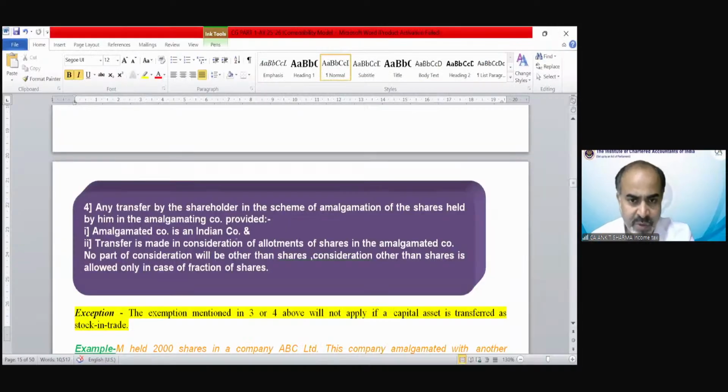Everything has been written over here. You can see any transfer by a shareholder, in the scheme of amalgamation, of the shares held by him in the amalgamating company is exempt, provided the amalgamated company is an Indian company and the transfer is made in consideration of allotment of shares in the amalgamated company. No part of the consideration will be other than shares. Consideration other than shares is allowed only in case of fractions of shares. Clear? Well done.